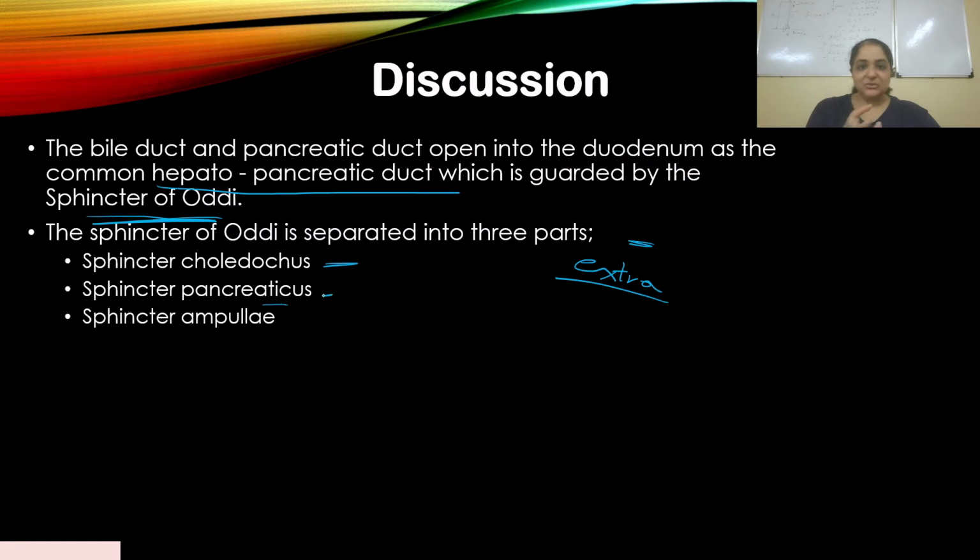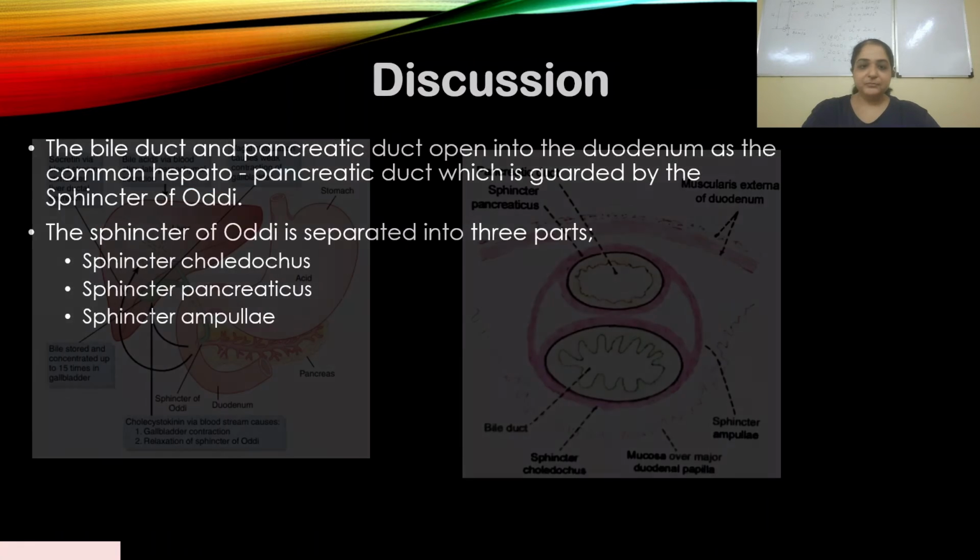Pancreaticus, you already know it's coming from the pancreas. And the sphincter ampullae covers both the sphincters. I have a diagram where you'll be able to see. The outer part is called ampullae. Let's look at the diagram.